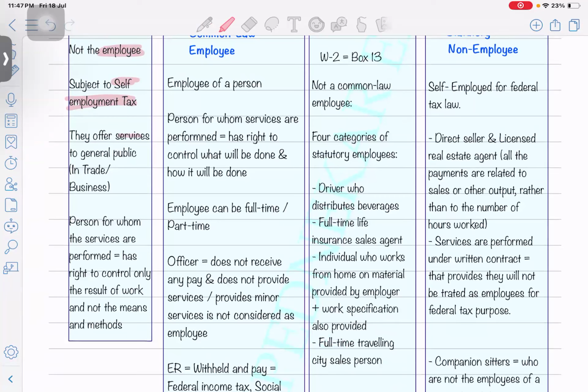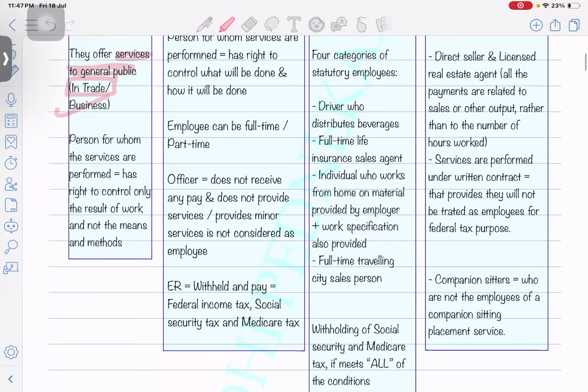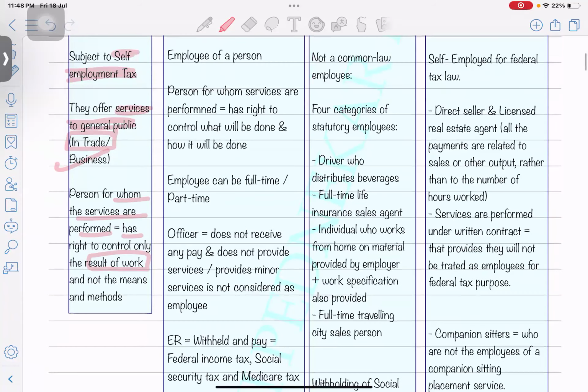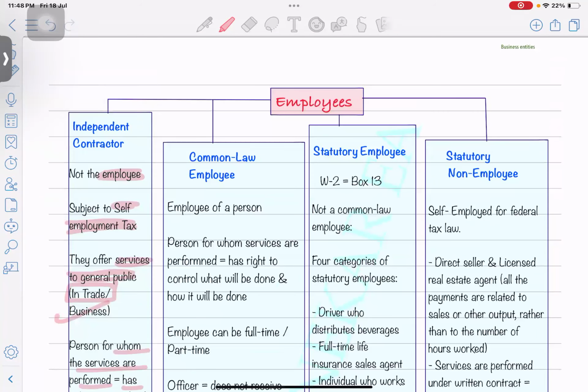They offer services to the general public, either in a trade or business. And the person for whom the services are performed, let's say I have hired an independent contractor, has the right to control only the results of the work. I don't care how the work is done, I just want the results. I can accept the work or reject the work. But I'm not controlling the way of doing the work. That person is called an independent contractor.